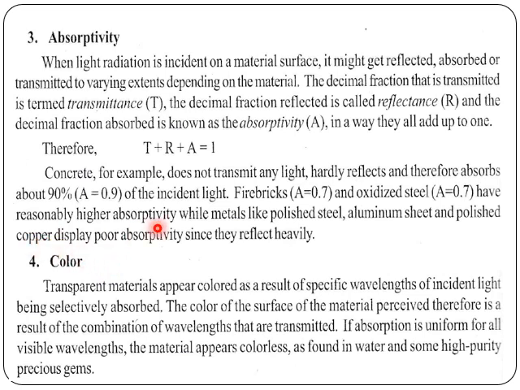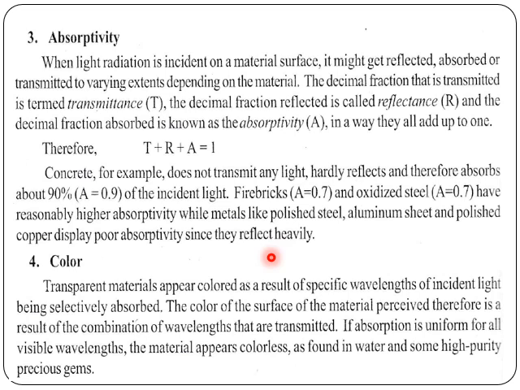So these have a reasonably higher absorbability, while metals like polished steels, aluminum sheet, and polished copper display poor absorbability since they reflect heavily. Whenever we have polished surfaces, they reflect light rather than absorbing it. We can even see this in a few glasses also. It is used particularly to absorb, for example in solar applications, where we need more absorbability rather than reflectivity.